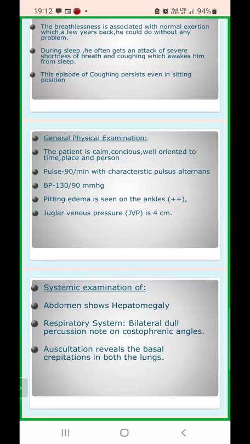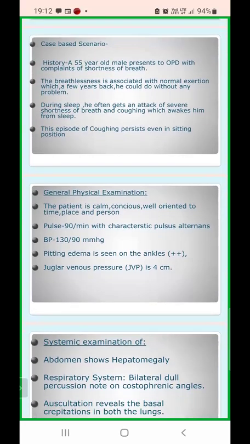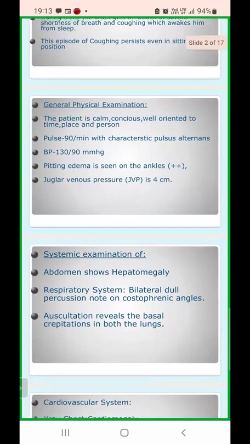By looking at the history, we were coming to the inference that it is a respiratory pathology, but by the general physical examination, we come to the inference that it is related to elevated left ventricular pressure as well as right atrial pressure. The right atrial pressure will also be because of the right ventricular pressure. So you can come to the conclusion that biventricular pressure is raised, and it will result in biventricular hypertrophy. This is what we can infer only by the general physical examination, without the need of any investigations.